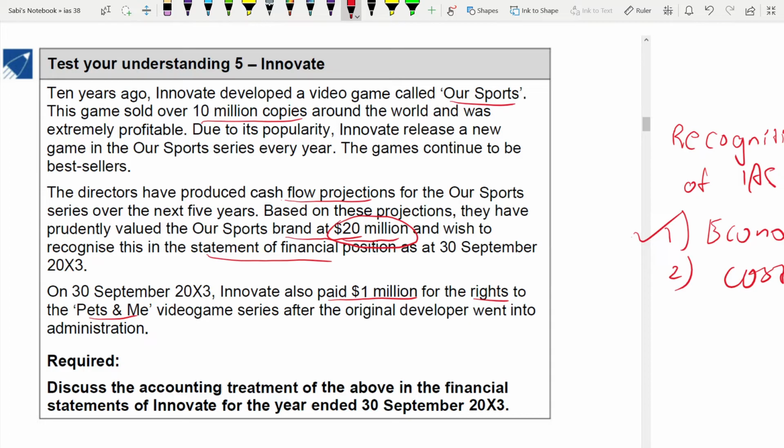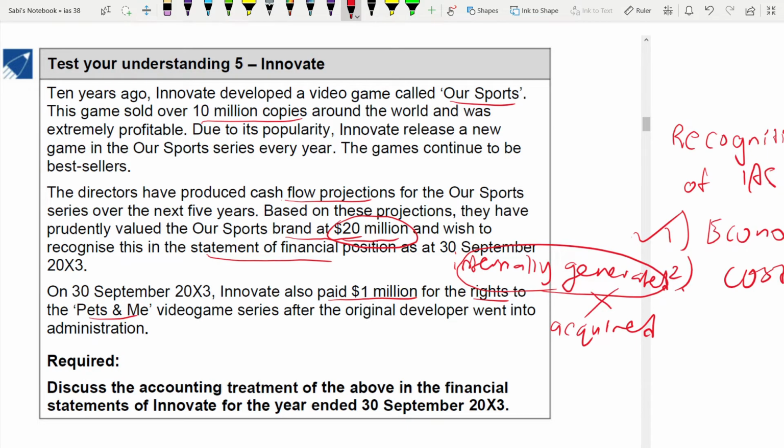But what about the cost? See, this brand has been internally generated. You need to know this word. There are 2 types of intangible assets. One that is internally generated, that means that is generated within your company over a period of time. And there is another type of intangible asset that you have acquired from a third party and for which you have to pay. So for internally generated goodwill and intangible assets, you cannot recognize it in the statement of financial position. But if you have acquired a brand, then you recognize it in the statement of financial position. These are the two things you need to remember.